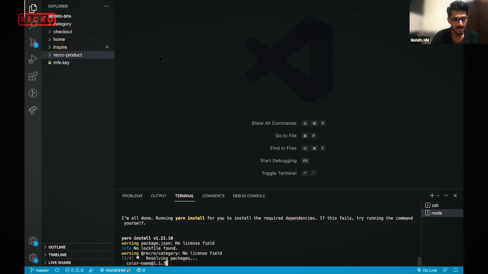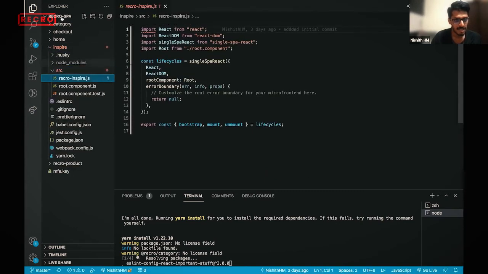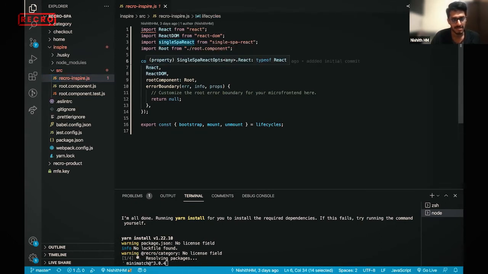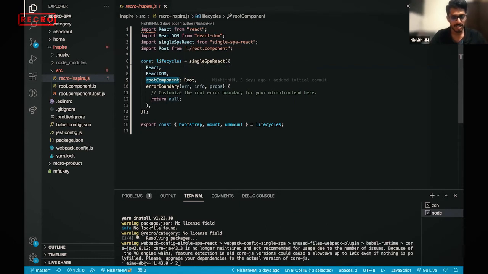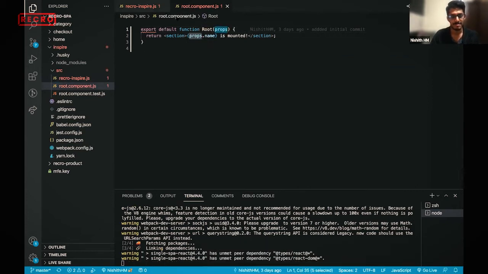Now single SPA sets up its own things, and I'll try to explain what it does. Here you see single-spa-react has its own lifecycle methods. React and React DOM are coming in, telling it's a React application. And what is the root component, what it needs to render? This is the root component, which shows that props.name is mounted. These props can be passed from your container, so we'll try to do these things as well.